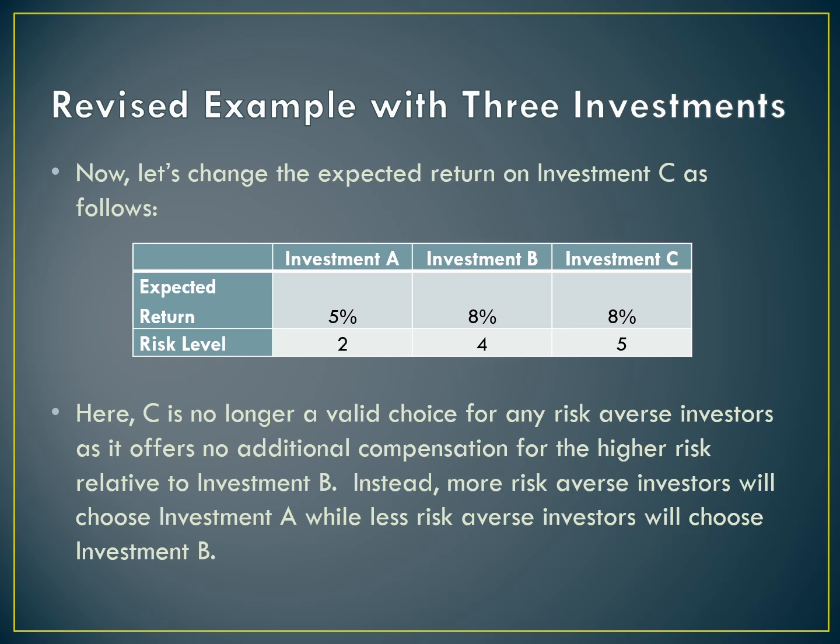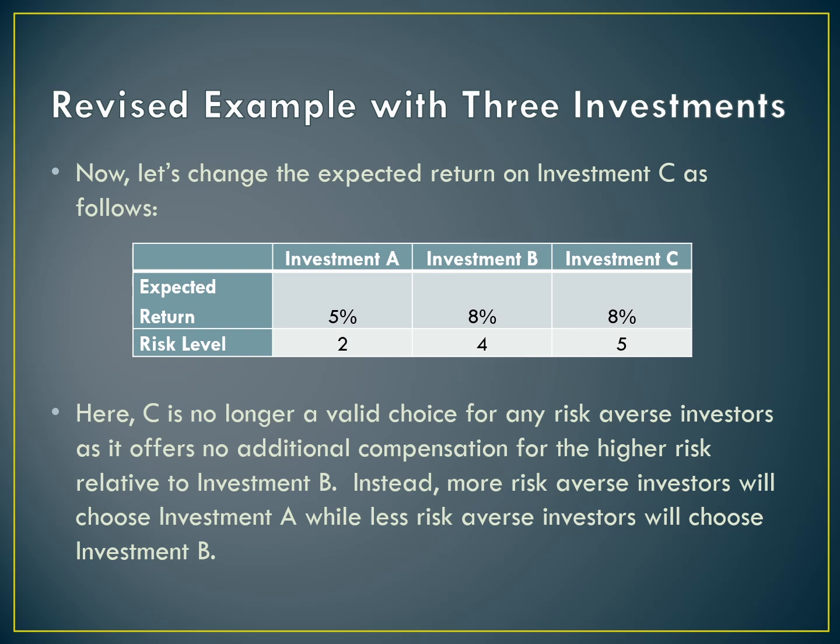However, people that are less risk averse have no incentive to go ahead and take C. It doesn't offer any additional compensation for the higher level of risk relative to B. So here, investment A is a valid choice for those that are more risk averse. Investment B is a valid choice for those that are less risk averse. But investment C offers no additional compensation relative to B, but it's riskier than B. Therefore, risk-averse investors will always choose B as opposed to C.